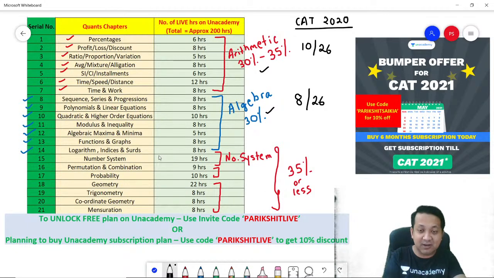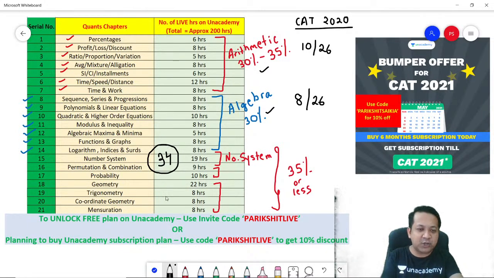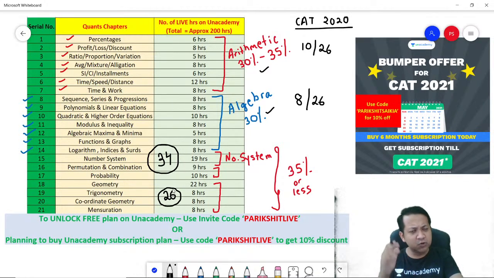Generally in the quant section, there are 34 questions. But in CAT 2020, obviously because of COVID, it was a reduced time duration, because of which CAT 2020 had only 26 questions in quants. So 50% you are able to solve, you will be through.